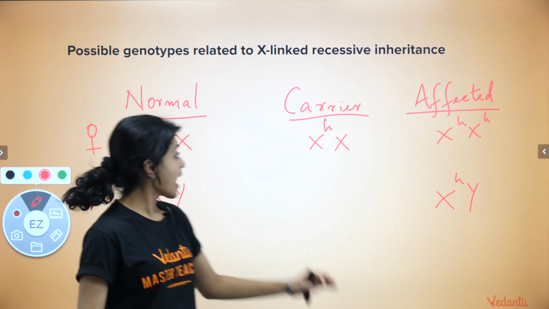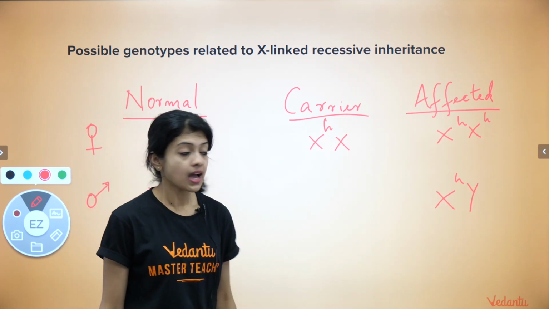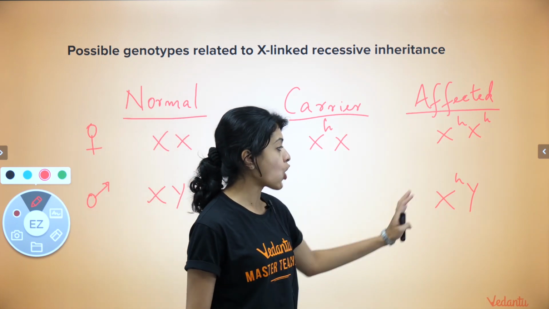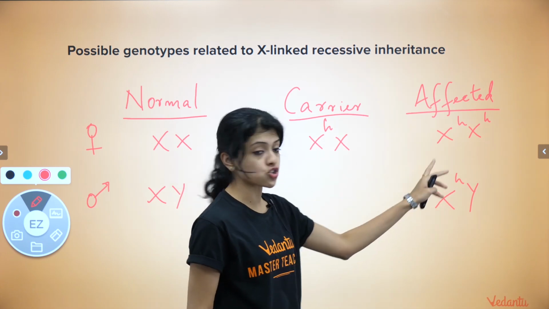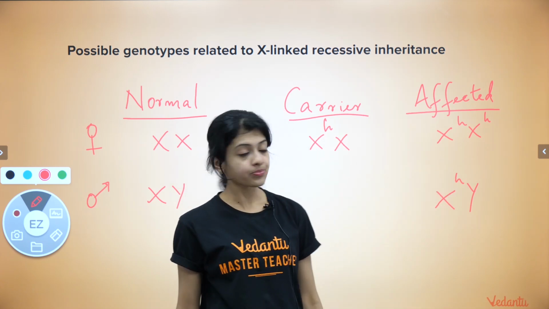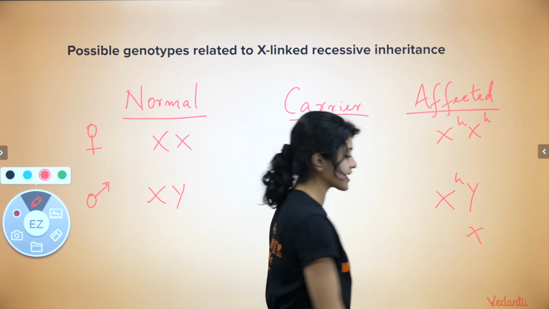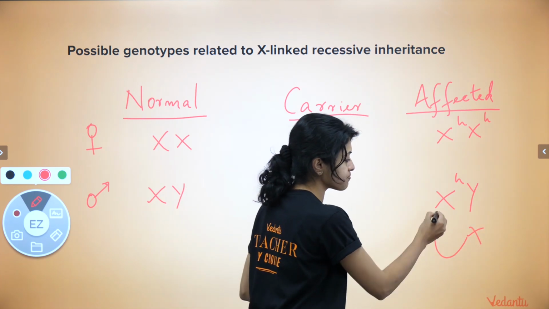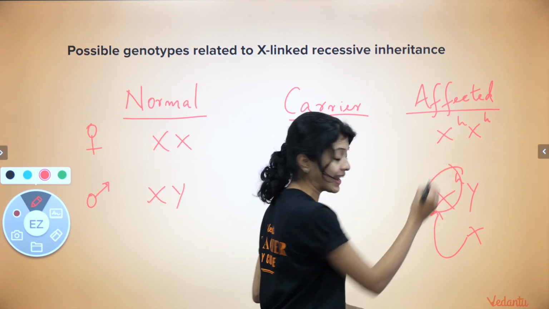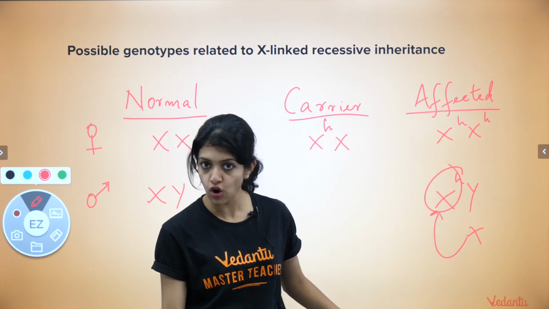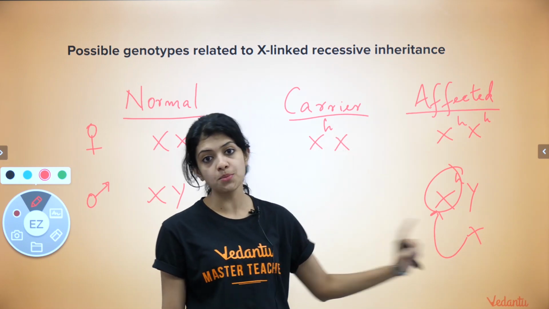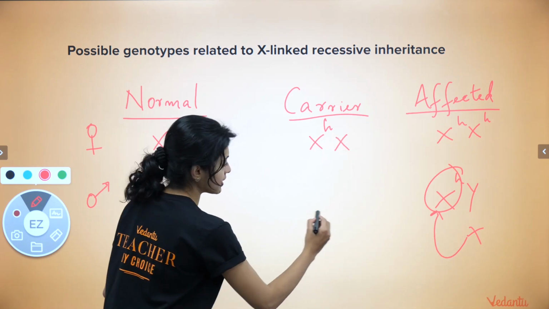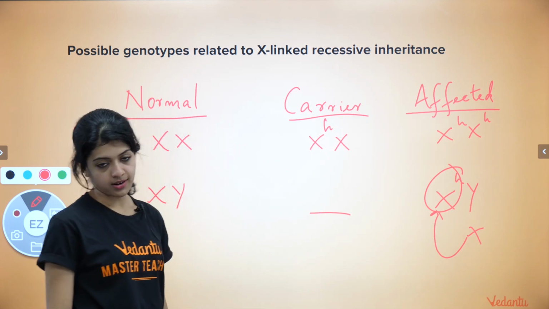Basically because, unlike females, a man does not have a complementary X chromosome to mask the effect of the affected allele. If only he had an additional X chromosome here, which could have masked the effect of this affected allele, he would have been normal. But of course, if there are 2 X chromosomes, that means it's a female and not a male, right? So here, this doesn't exist at all.